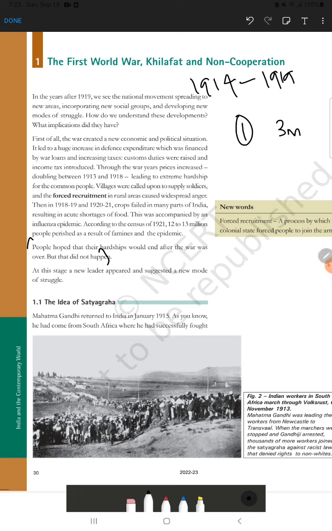First you will write that the First World War created a new economic and political situation. What was that situation? India did not directly participate in the First World War, but Britain did. The war expenditure they wanted to recover by increasing taxes here.